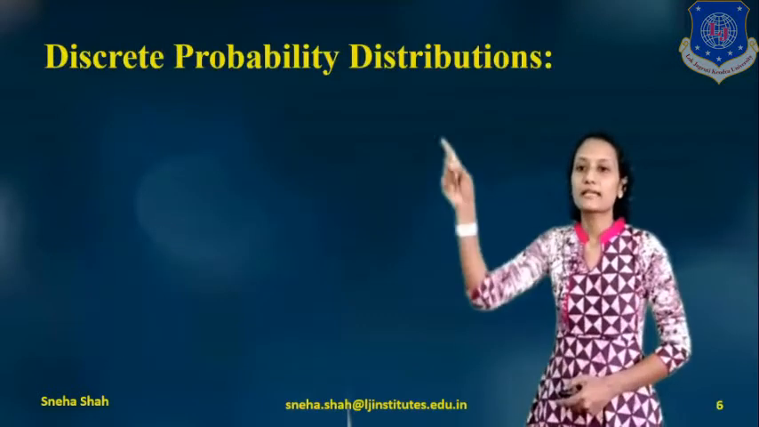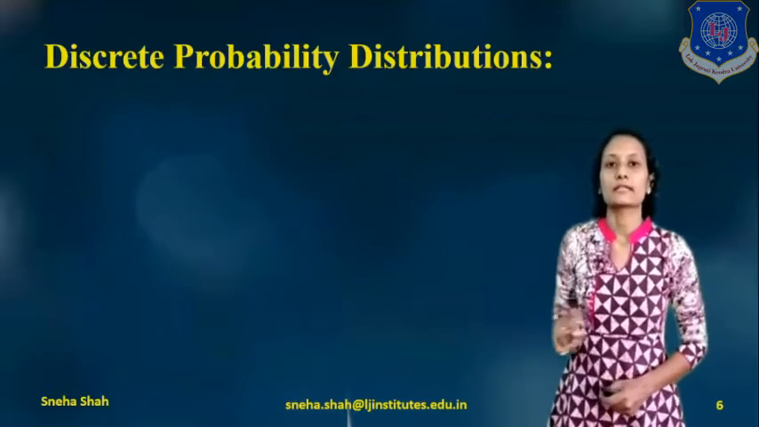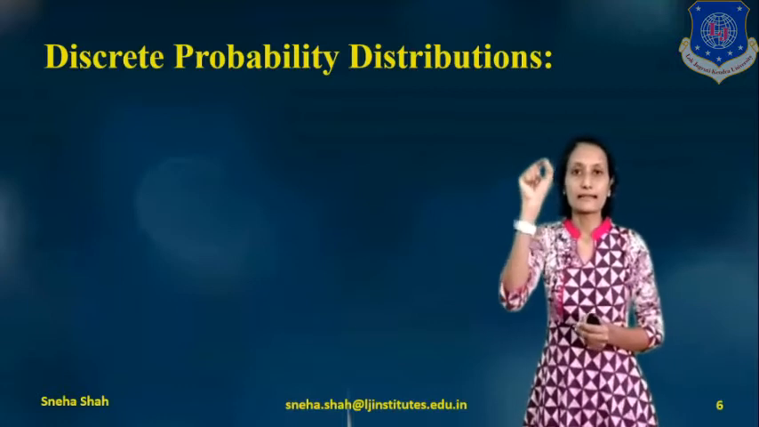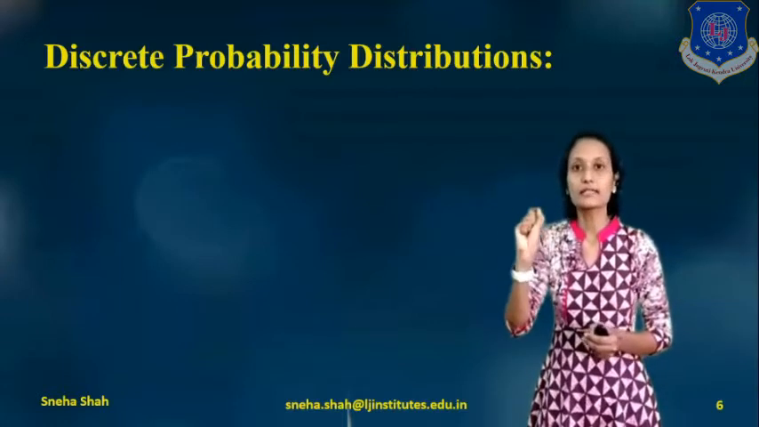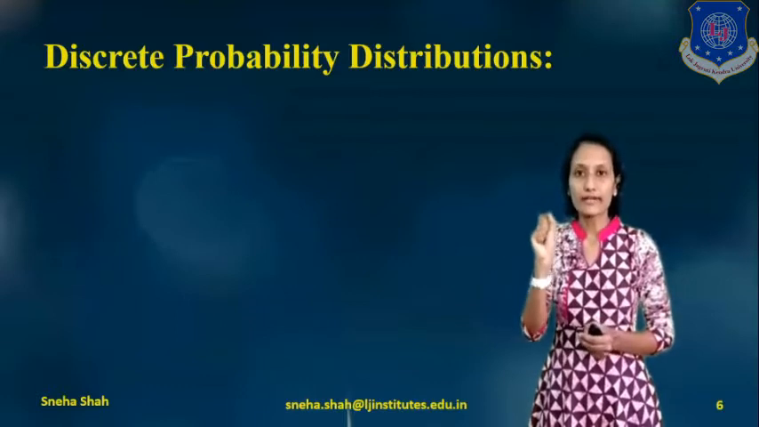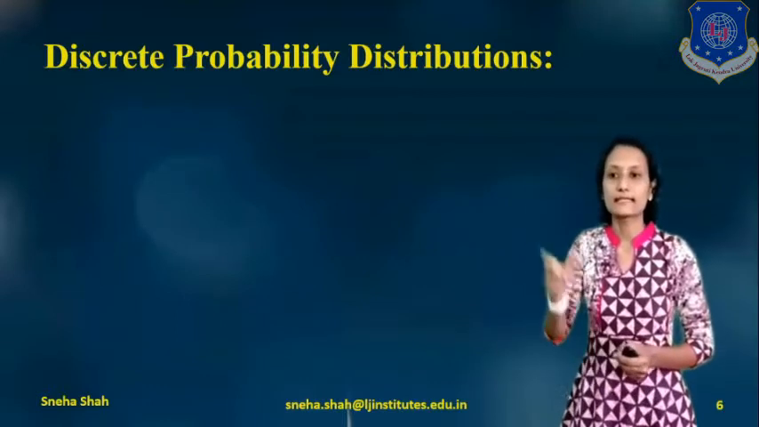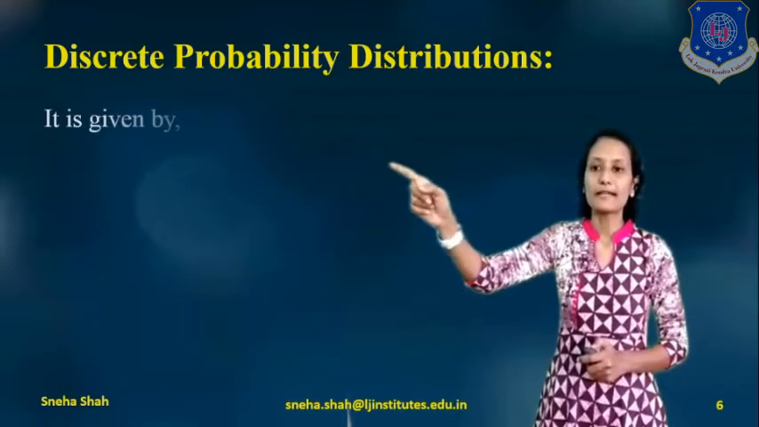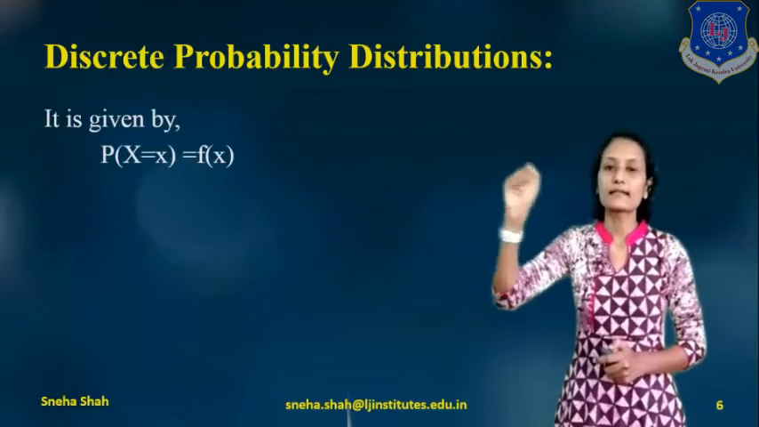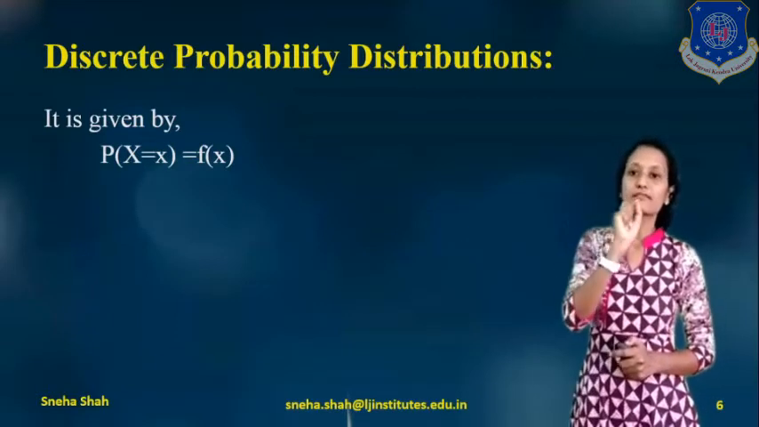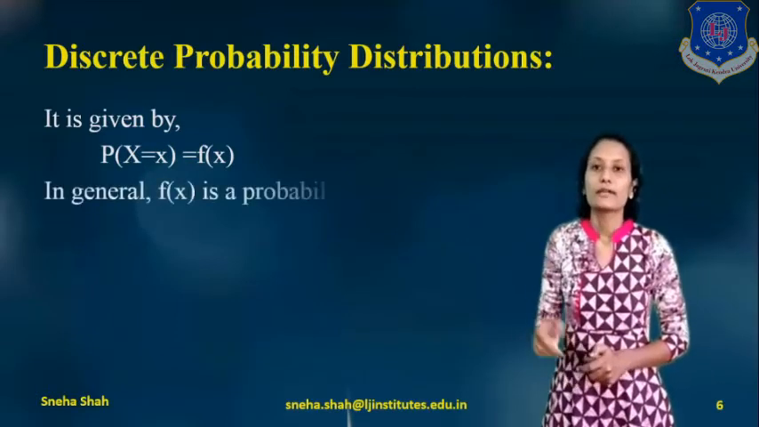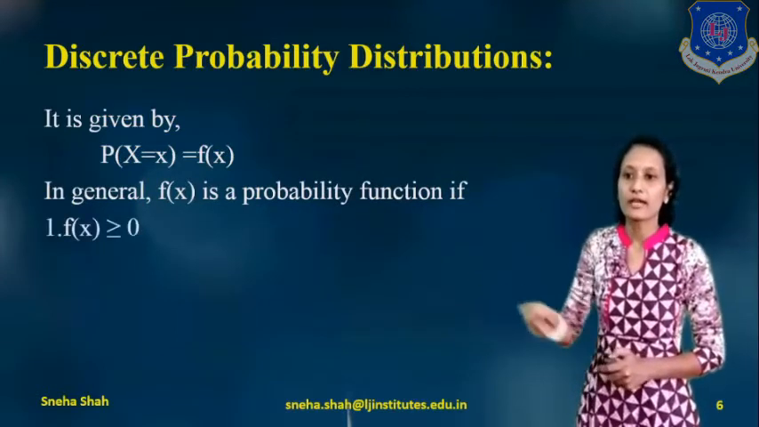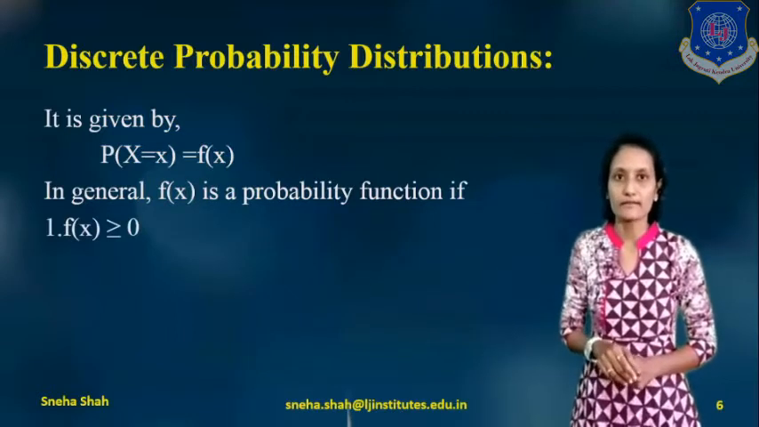Now the next topic is the discrete probability distribution. It means we represent the discrete random variable x along with its probability p of x. This kind of distribution is considered a discrete probability distribution. It is given by probability of X equals x is equal to f of x, where f is a function of x. Now, in general, f of x is considered a probability function if f of x is greater than or equal to 0.